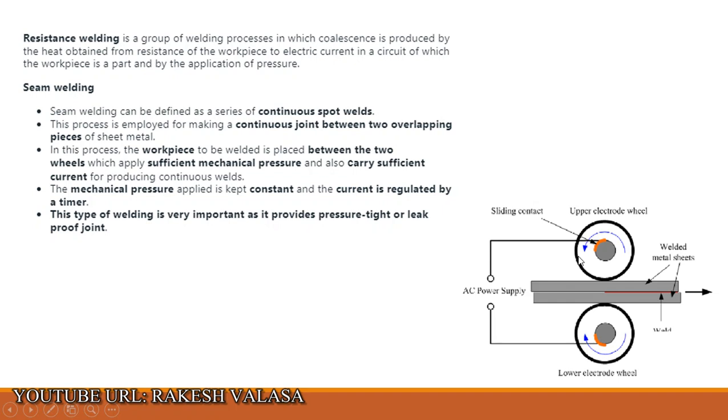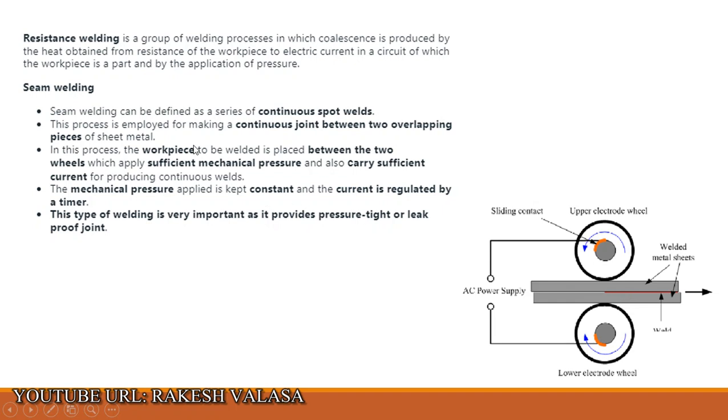You can see the schematic diagram. Here the two wheels are the upper electrode wheel and the lower electrode wheel for the seam welding. Resistance welding is a group of welding processes in which coalescence is produced by the heat obtained from resistance of the workpiece to electric current in a circuit of which the workpiece is a part, and by the application of pressure. Here, seam welding.